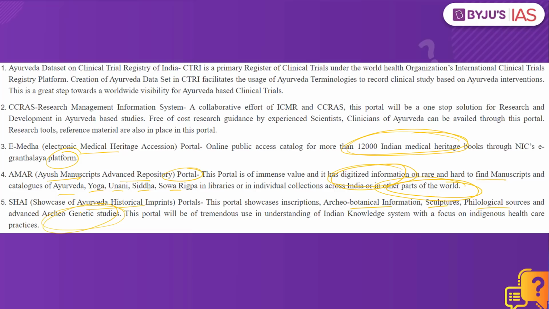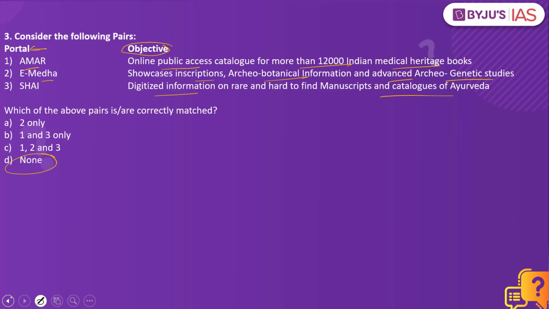So these portals unveiled by the Government of India will help us understand the knowledge of the indigenous healthcare system. When you look into these options, all the three statements are wrong. That is why the answer to this would be none.